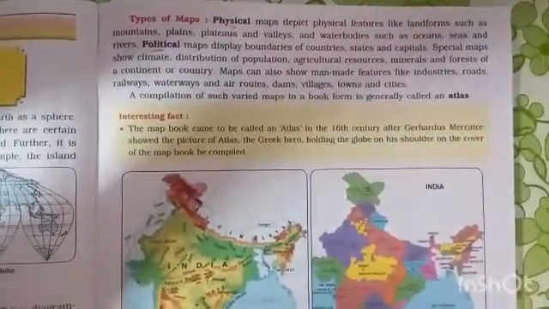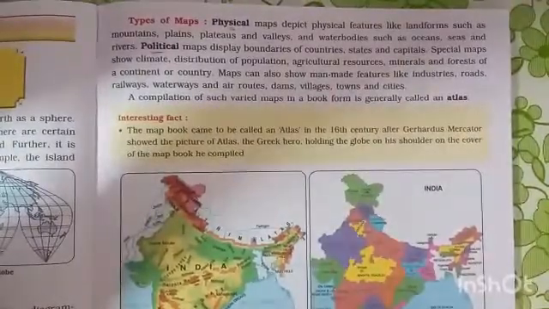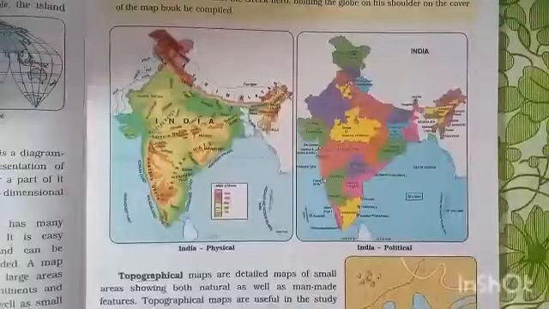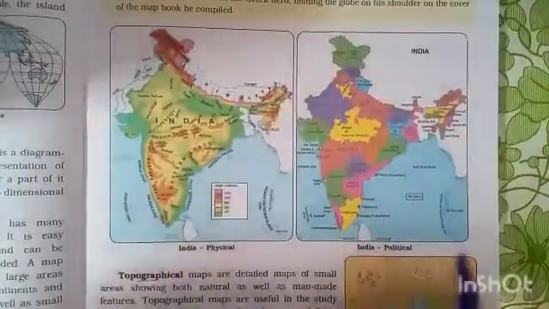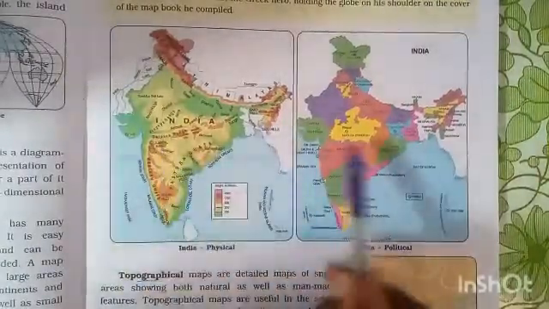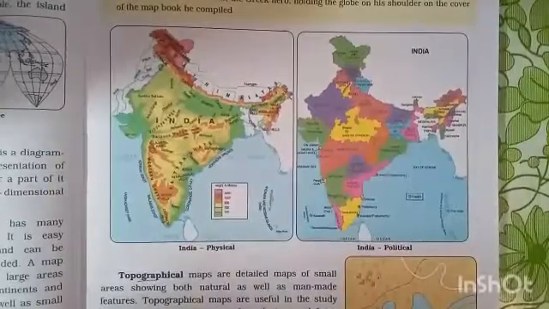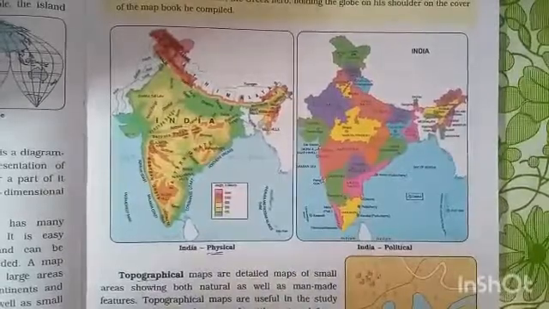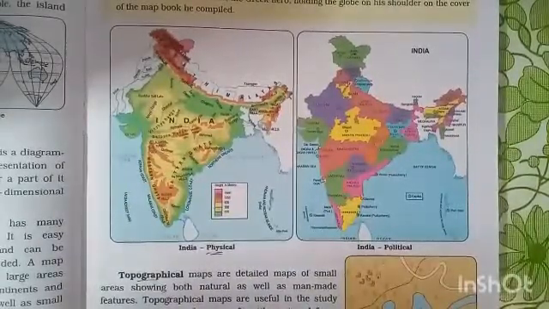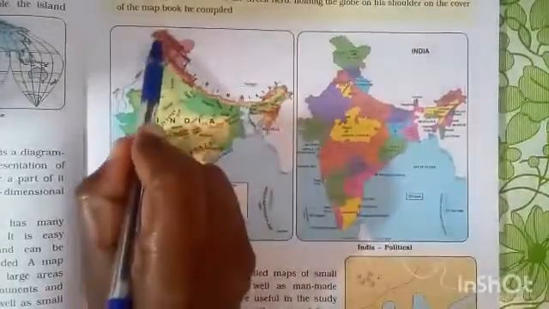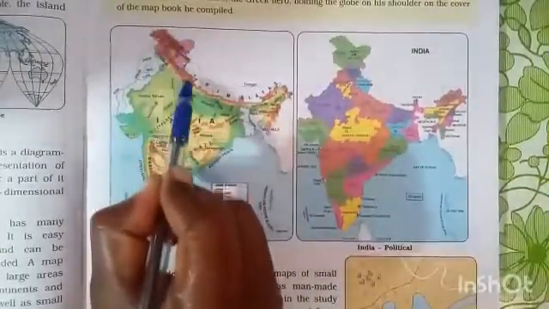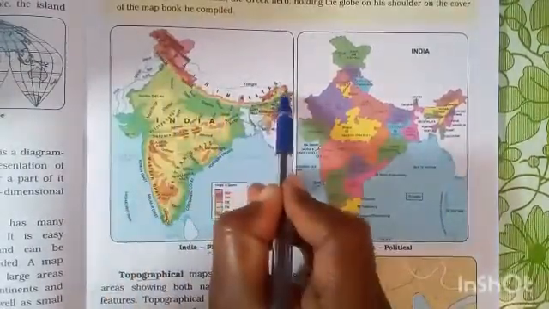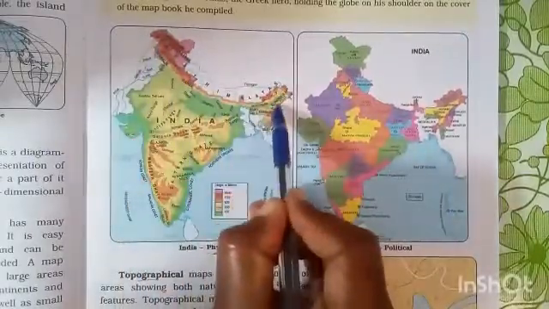Dear students, we can see in this map what differences there are between the physical map and the political map. Friends, this is the physical map and this is the political map. Some differences are there. First I am going to explain the physical map. We know already physical maps have some mountains. See here, the Karakoram range and some mountains are shown in this map. See the Himalaya range. These are in the physical map.